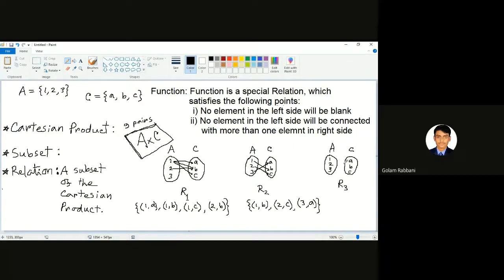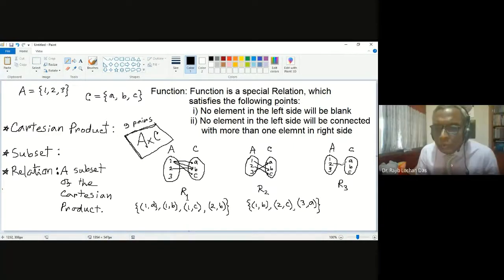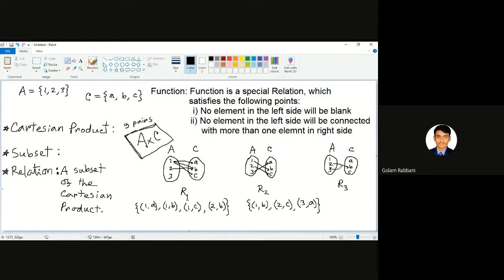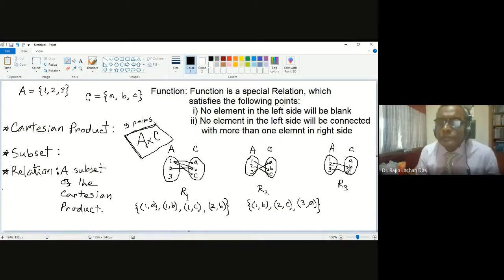Sir, 2 comma B, okay. 3 comma C, okay. And 1 comma A, okay. So finished, done. So this is R3. In the same way, you can think of many relations.